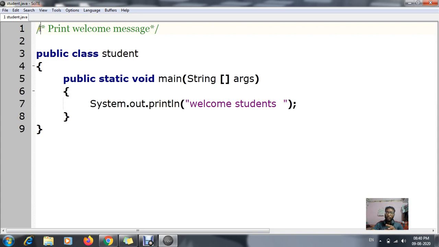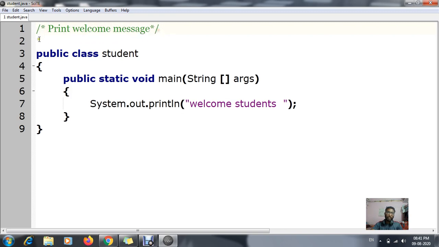As you know, when you are writing question answers, some students used to write the question in the answer sheet also. You used to write question number 1, and then at the bottom write the answer. But as a teacher, we don't read that question. We know the question, it is given by us, but we see the answers. The same way, it doesn't matter whatever we are writing in the commenting sections.